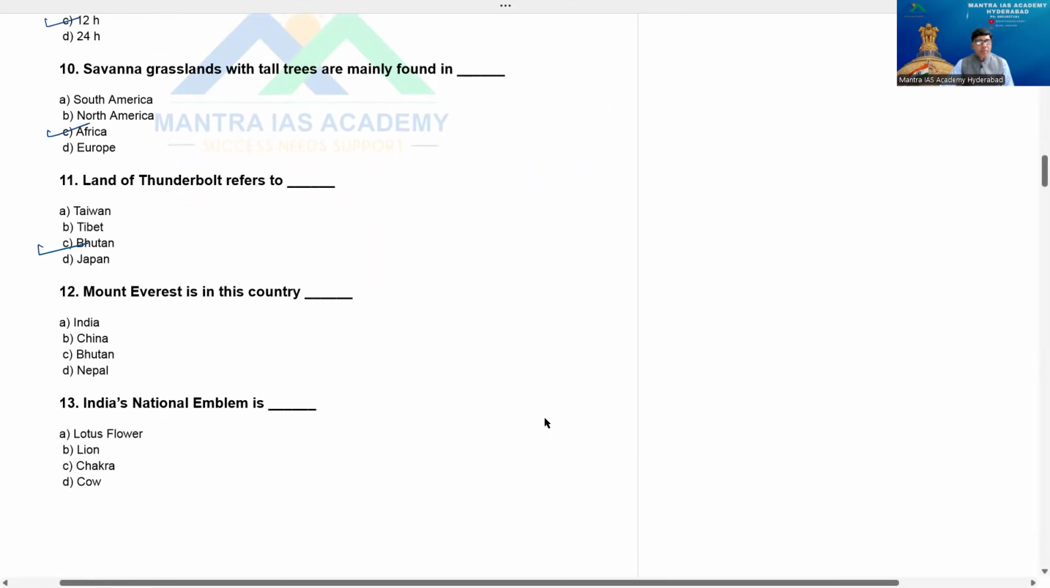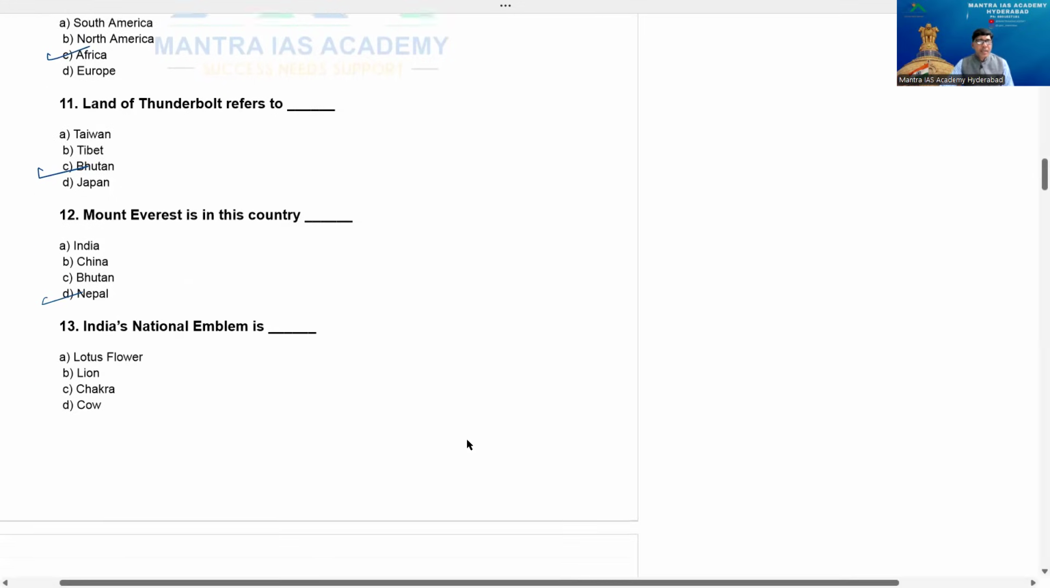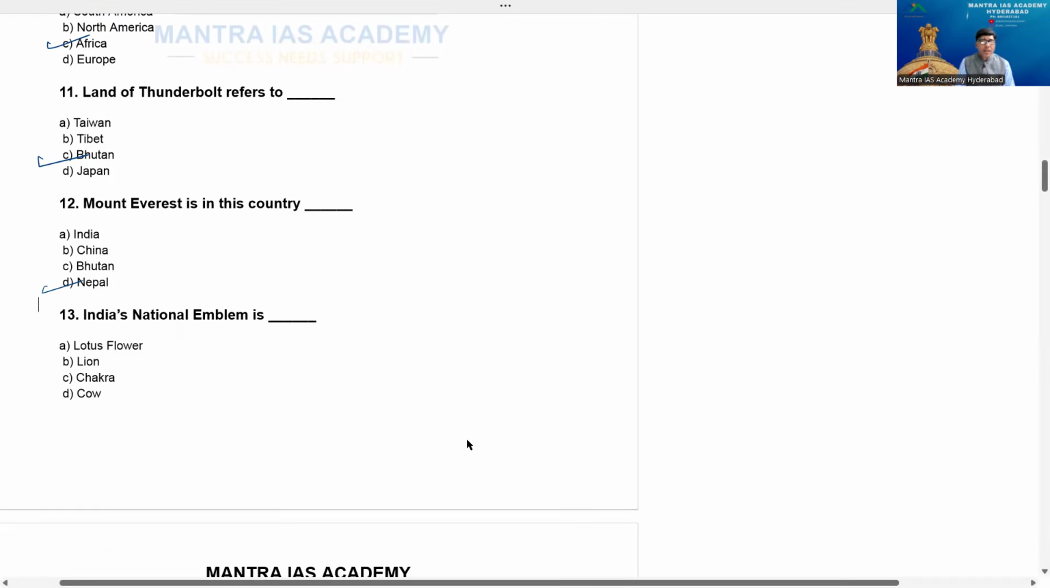This is Bhutan. Mount Everest is in which country? Is in this country. Option A, India, China, Bhutan, Nepal. No doubt the option is Nepal, beta. Remember. And if I'm not wrong, one point is there. In Nepal, Everest is known as Sagarmatha. Right. And I have one more question also there upon Nepal. Right. I'll come to that one.